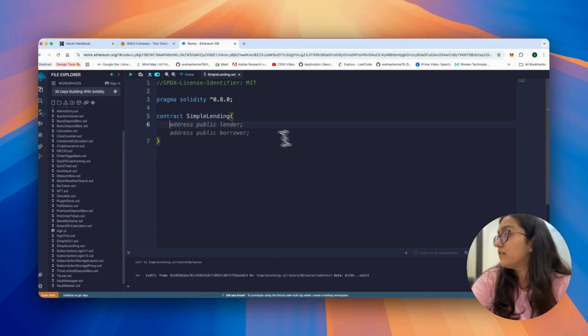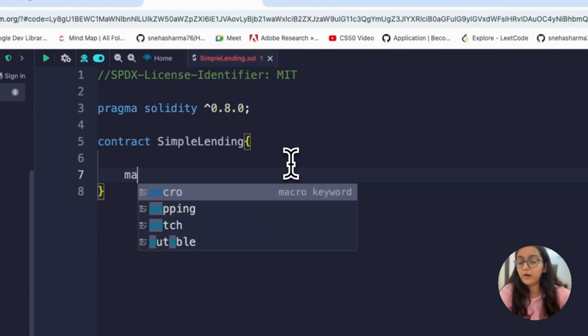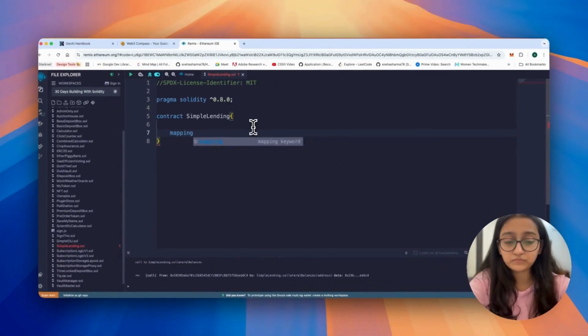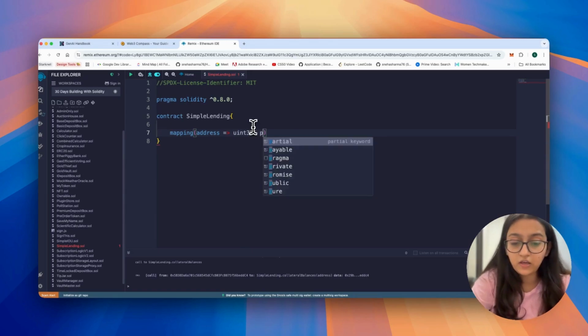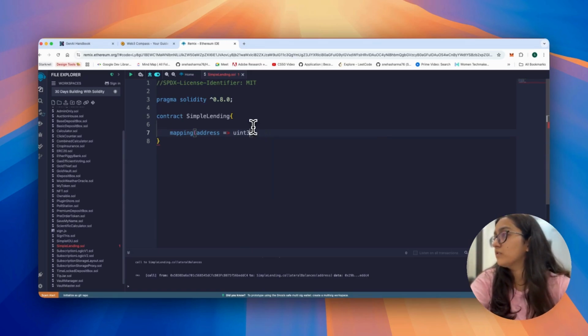So let's just write it. We're saying mapping. If it's my wallet address, there should be a mapping to uint256, and then make it public. And then we say, hey, that is depositBalances, right?